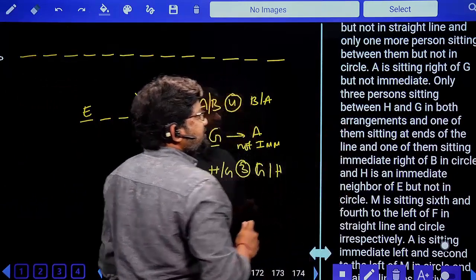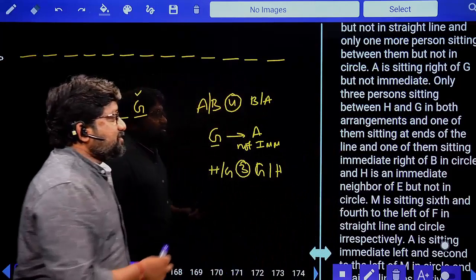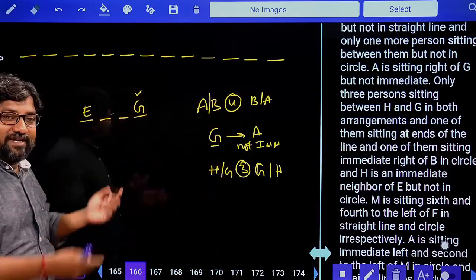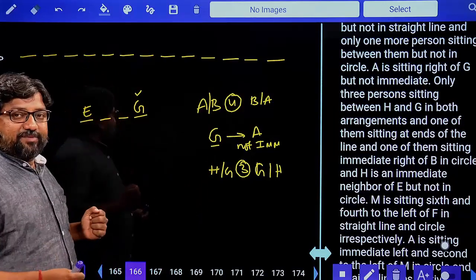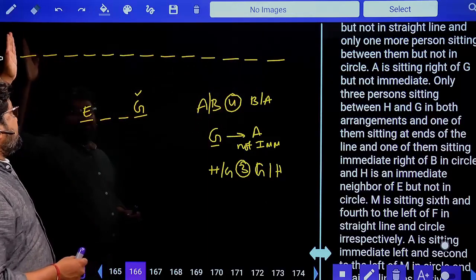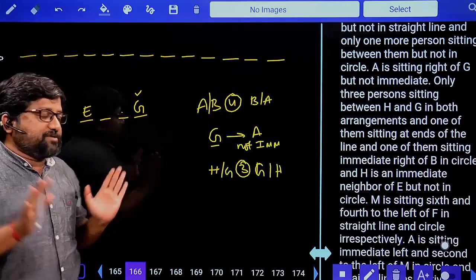Only three persons are sitting between H and G in both arrangements, and one of them is sitting at the ends of the line. This is the line. One of them is sitting at the ends. We can have G or H in the right corner, or G or H in the left corner. As of now, we are not sure. Leave it.